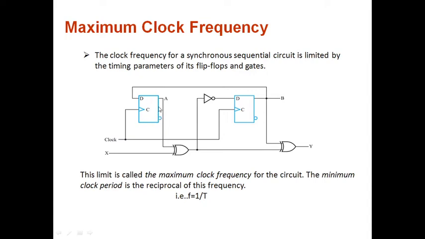It may be because of the presence of D flip-flops, or because of some logical elements. The clock frequency should be limited. Now the minimum clock period is the reciprocal of this clock frequency. What is the time period we are going to maintain for a clock? That will be the reciprocal of your clock frequency.